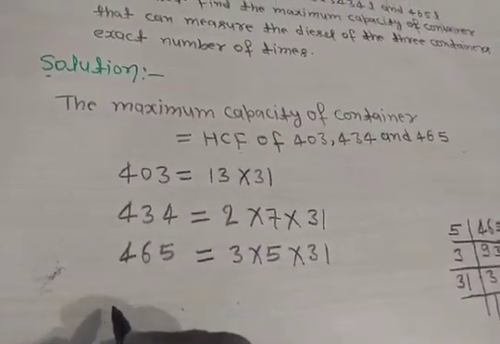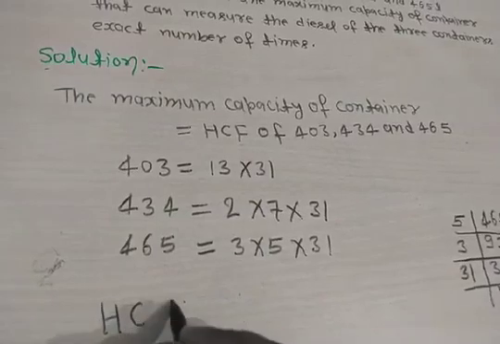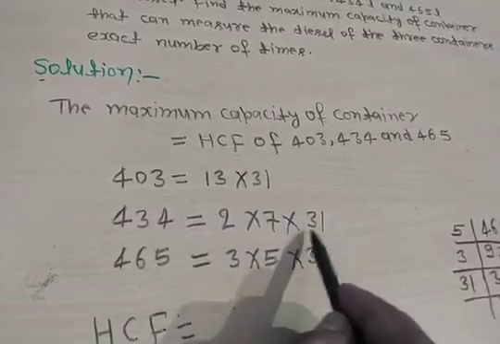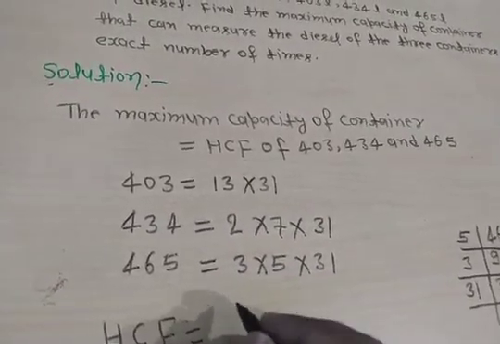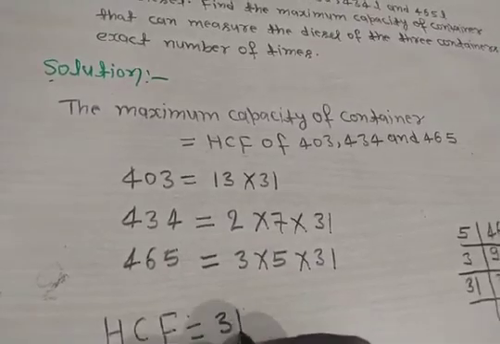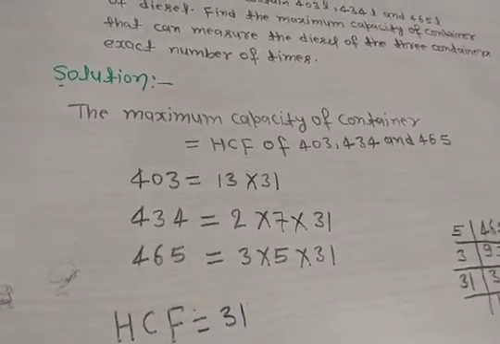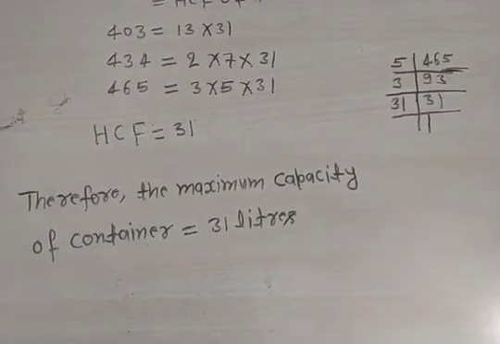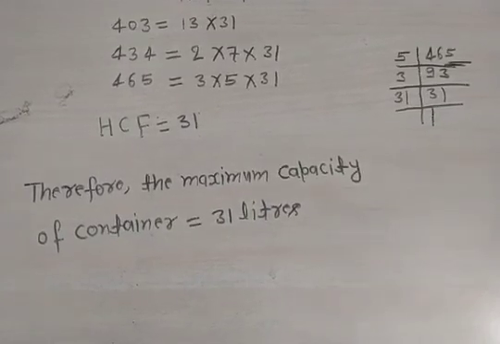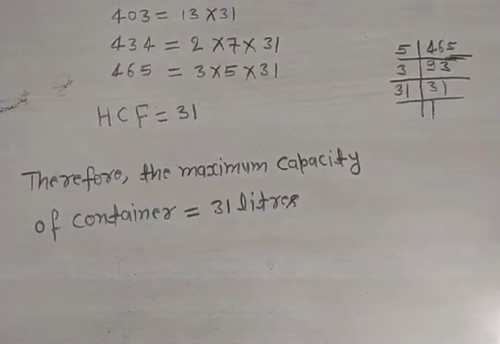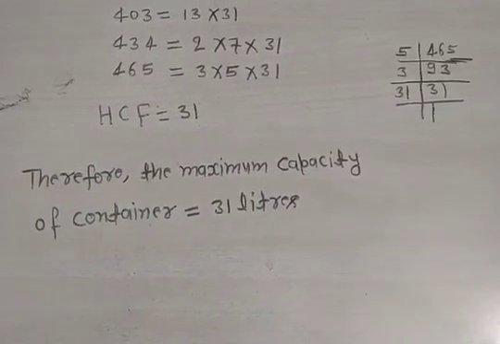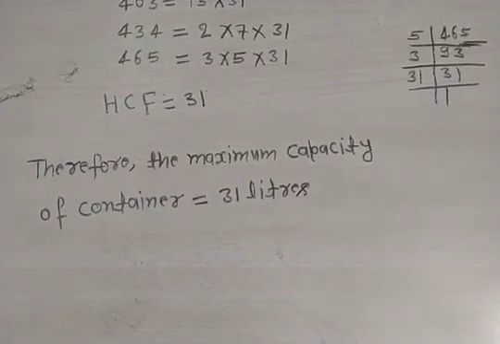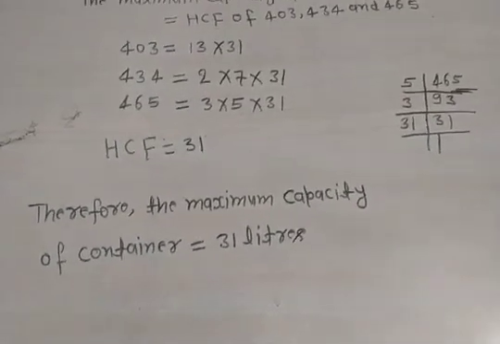So you can say the highest common factor, HCF, of the 3 numbers 31, 31, 31 is 31. 31 is the highest common factor. See here, we write here 31. Here you find the HCF is 31. So the maximum capacity of the container is 31 liters. Okay. So this container measures the 3 containers an exact number of times. Clear?